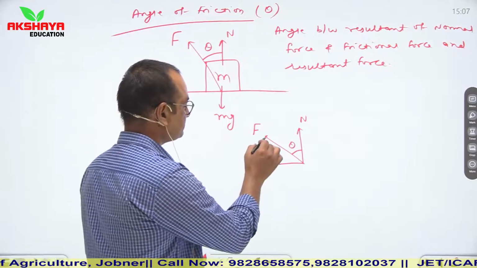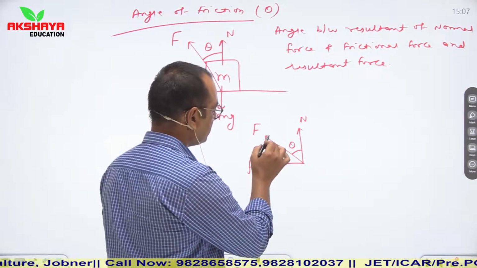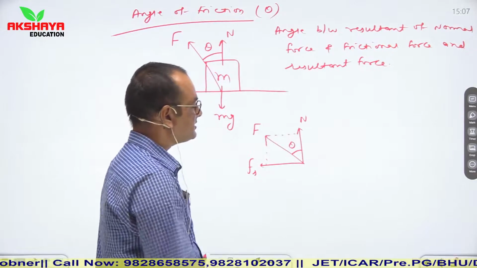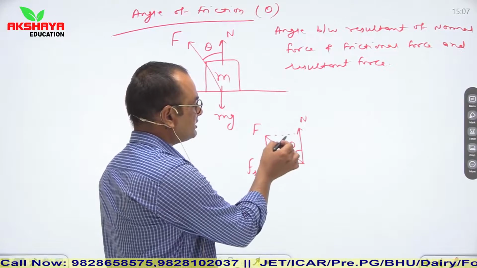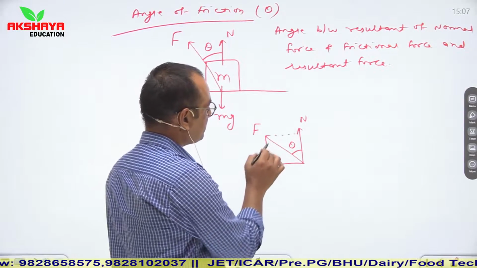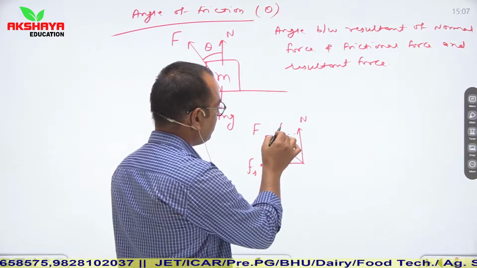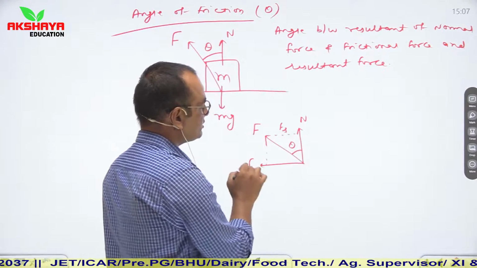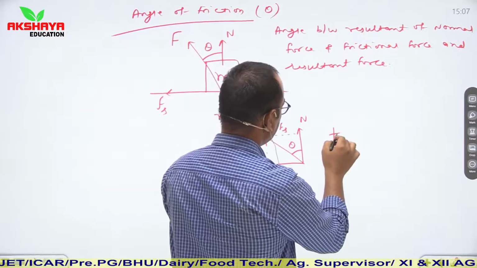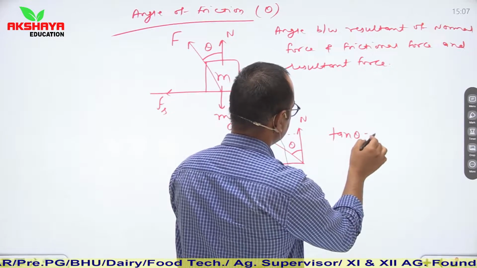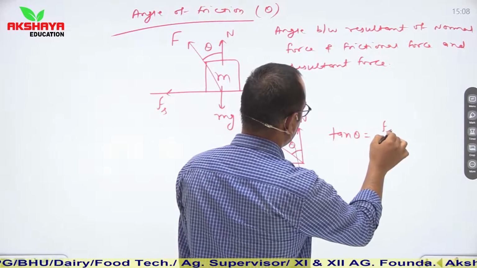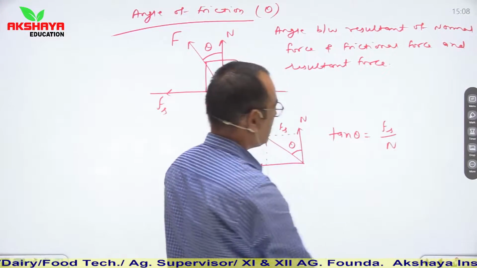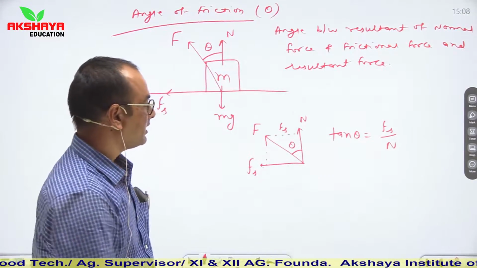Now let us see, draw the perpendicular on both sides, then the opposite side of theta is the perpendicular. So this is equal to Fs, this is the base. So from here tan theta is equal to perpendicular upon base, Fs upon n.